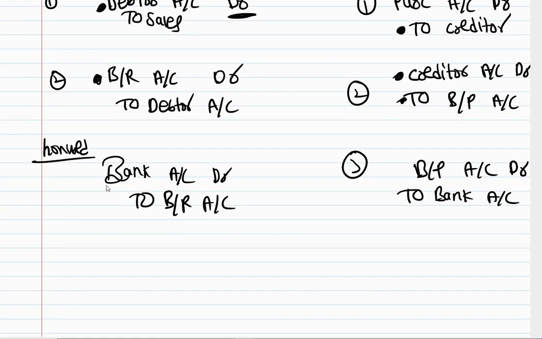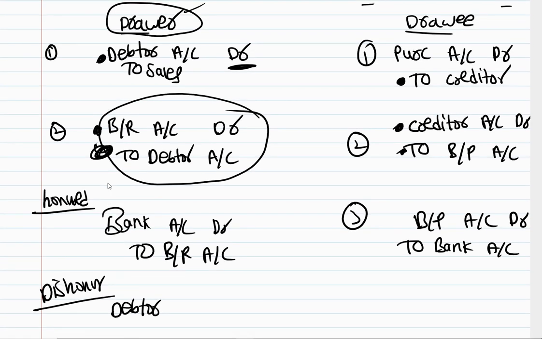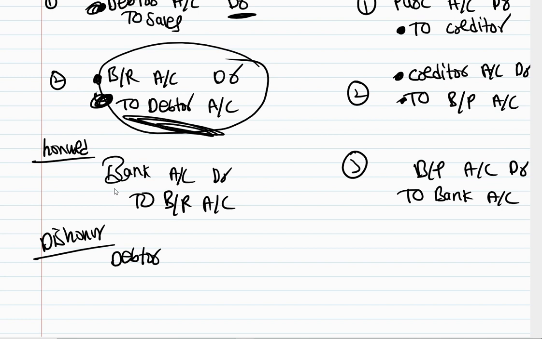And then if it becomes a dishonor, it is the opposite. We need to make the debtor again, because in the first entry we have cancelled it. Normally debtor should be debited, here we have cancelled, so we should make him debtor again as soon as the bills receivable is dishonored. Debtor account debit to bills receivable account: we are cancelling the bills receivable, making the debtor again.